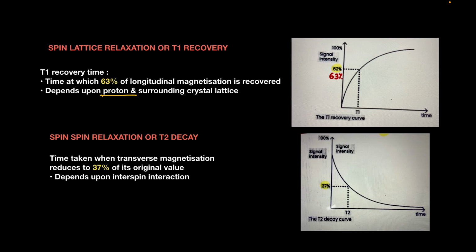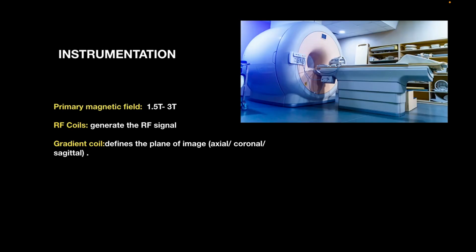It is the time taken when transverse magnetization reduces to 37% of its original value, and it depends upon the interspin interaction, right? Now let's talk about the instrumentation.